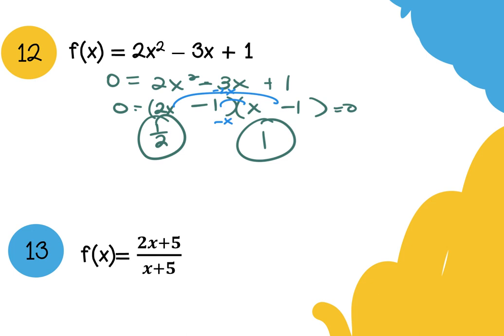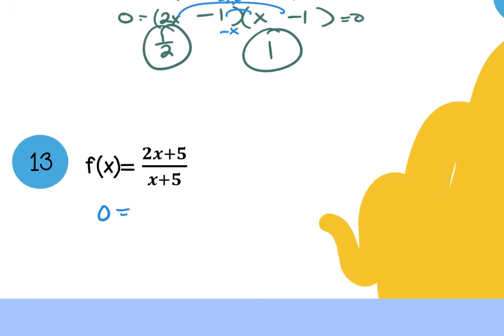All right, then 13, same thing. Make your f of x 0. Now, what's your first step going to be? Get rid of the denominator. Yeah, and how do you do that? Multiply it. If I have a fraction and it's equal to 0, what's going to happen when I multiply by that denominator every single time? It goes away. So you could literally just ignore it, because if I multiplied it, like a shortcut, this is not like we're changing the way we do math.